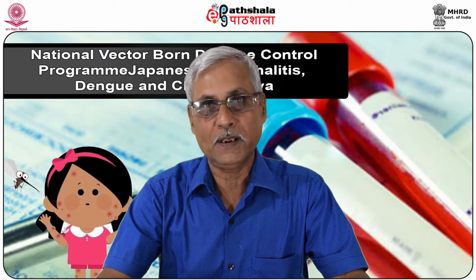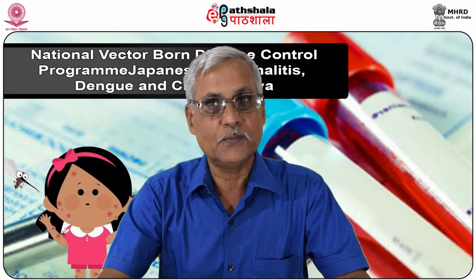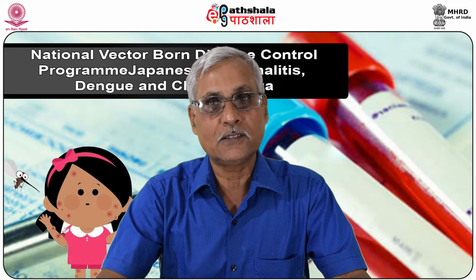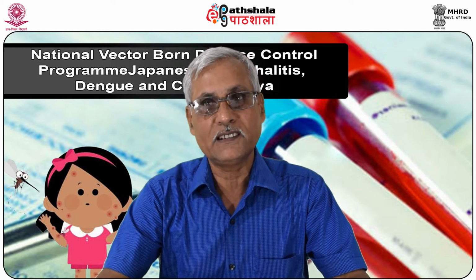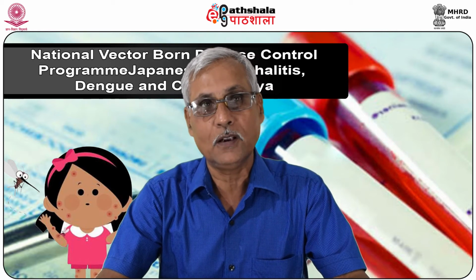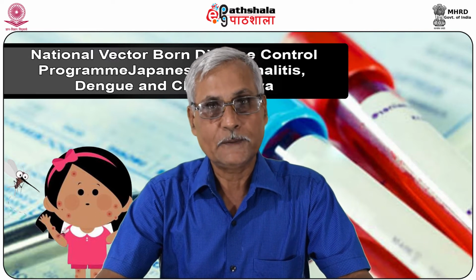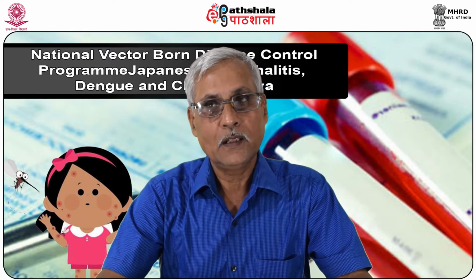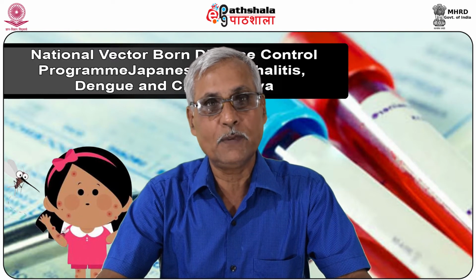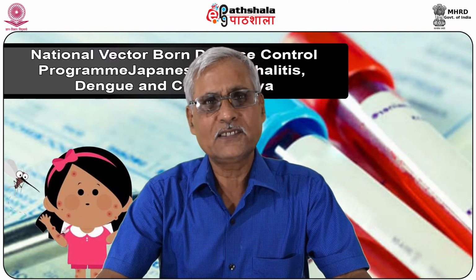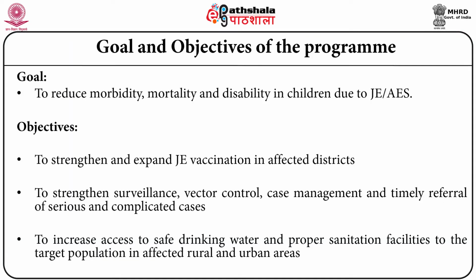Time is essential in public health, and so it is in the case of JE. If mortality has to be cut down, cases must be referred as early as possible to the institutions. And for this purpose, strong IEC drives for the committee members and available facilities have to be there. The aim is to increase access to safe drinking water and proper sanitation facilities for the target population in affected rural and urban areas.